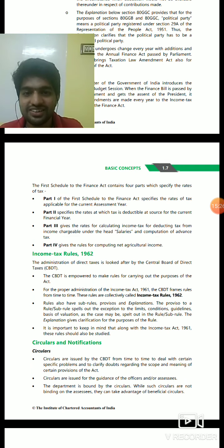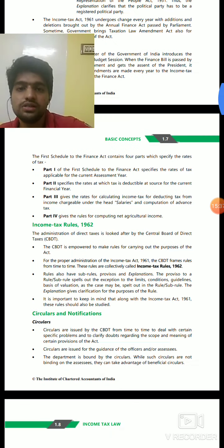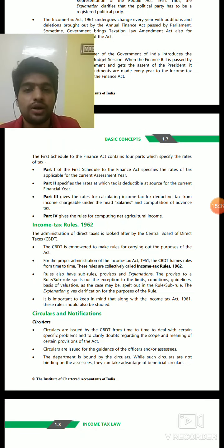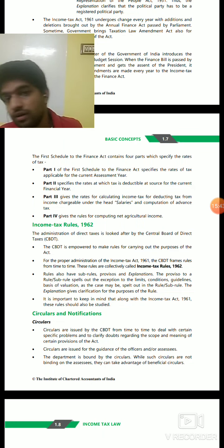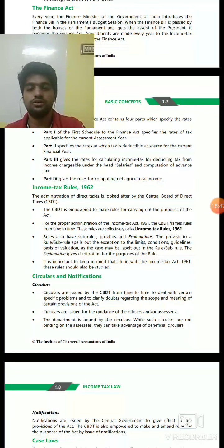Part 1 is the rate of tax, that I told correctly. Part 2 is TDS rates. What are the TDS rates for the current financial year? Part 3 is salary TDS, and part 4 is the agricultural income matter. All these things will be covered later. This time it is just for a brief explanation.